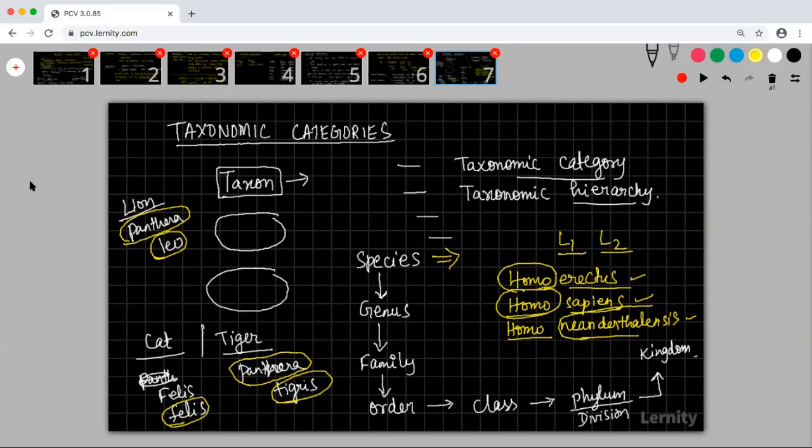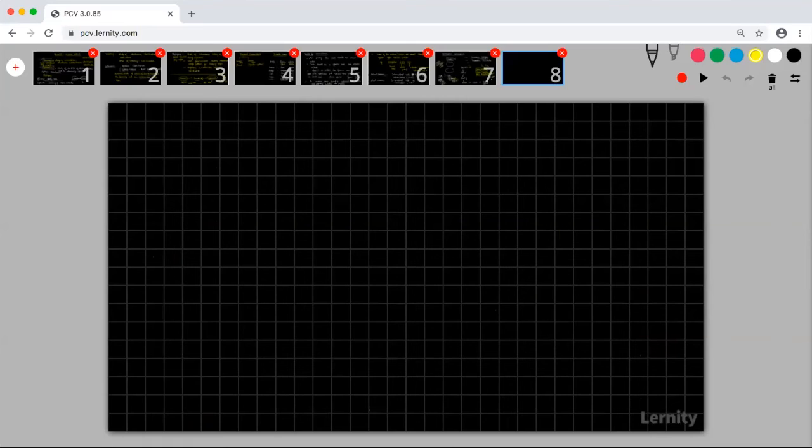So what we are trying to do is classify these similarly looking species into the same genus. Say, for example, I am going to classify Leo and Tigris. They have some commonality, so I have classified them into the same genus, which is Panthera.